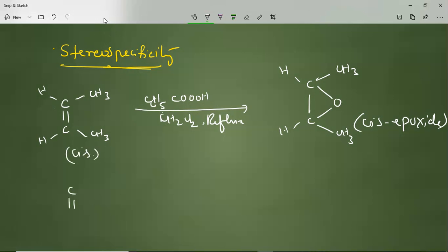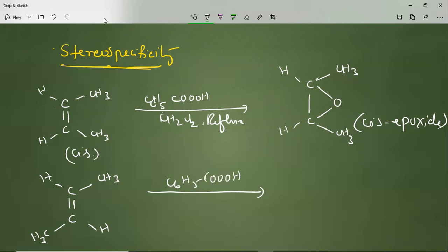If you take the trans compound, trans-2-butene, and treat it with the peracid C6H5COOH in methylene chloride medium, refluxing at high temperature, you finally get a compound that is also called an epoxide.